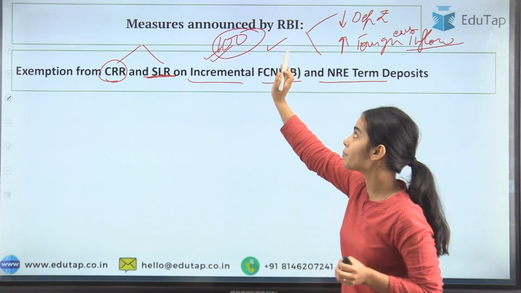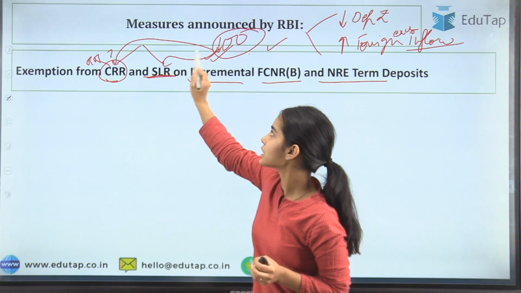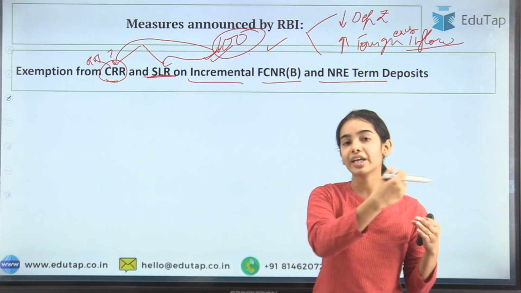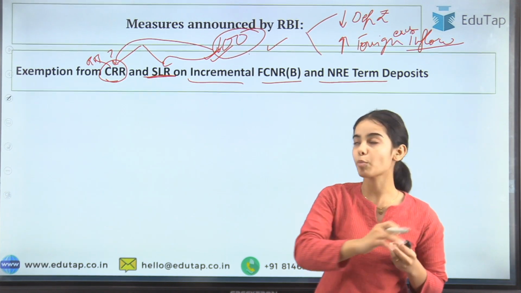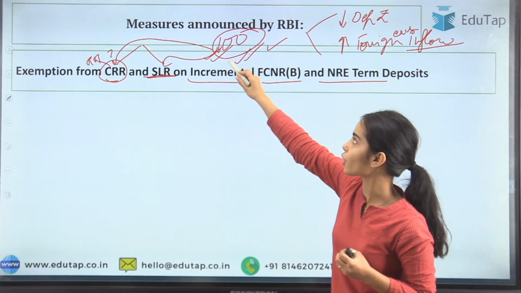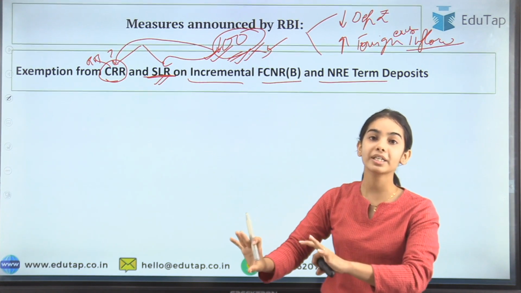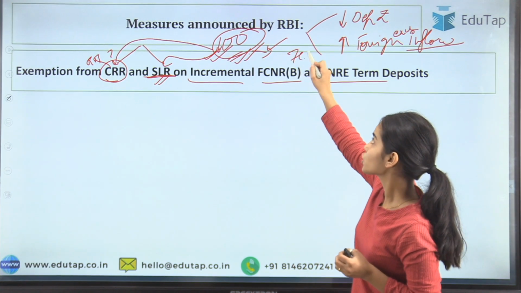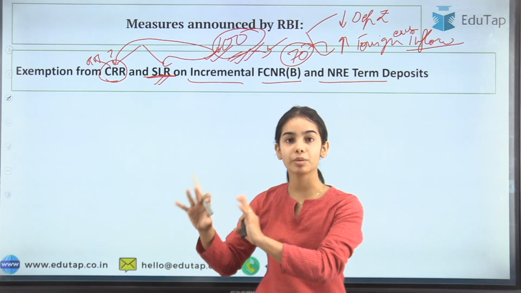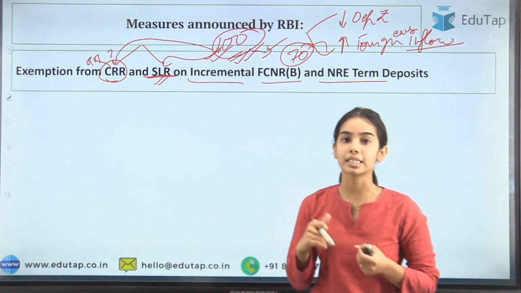So from these 100 rupees, the bank has to keep the CRR with the RBI, and the bank has to keep some statutory liquidity ratio with itself, so that when the depositors come, the money can be given to the depositors. So a part of this total deposits, net demand and time liabilities, the bank has to keep some SLR with itself. So let's say after keeping the CRR and the SLR, the bank has 70 rupees left. This 70 rupees the bank can give as loans to the customers. So the bank has to keep the CRR and SLR from net demand and time liabilities, from all the deposits that the bank is getting.